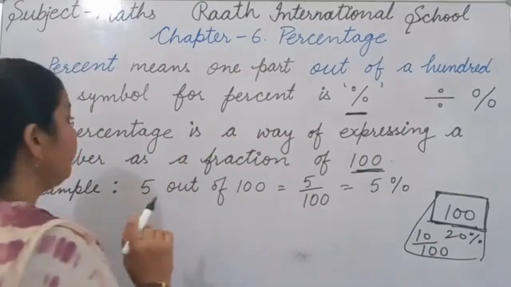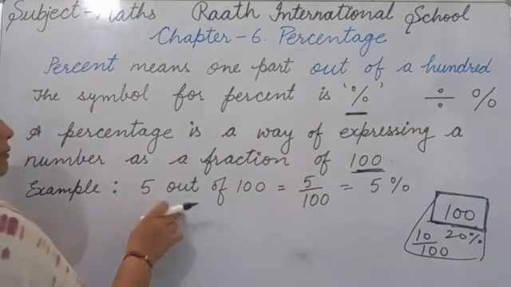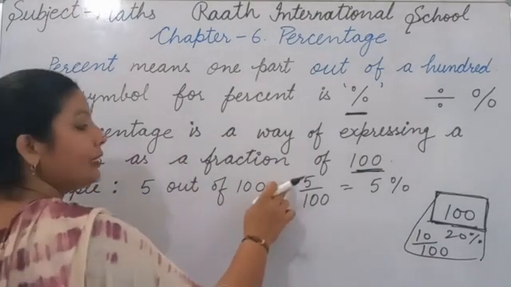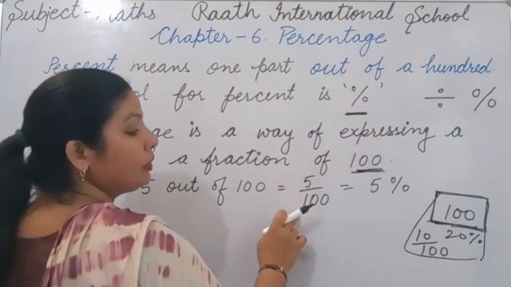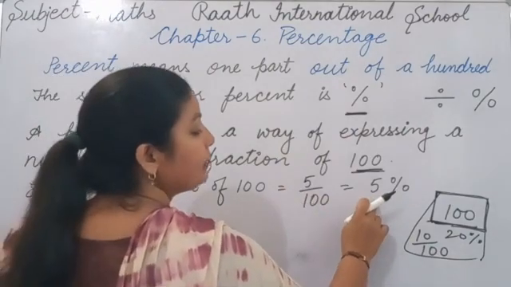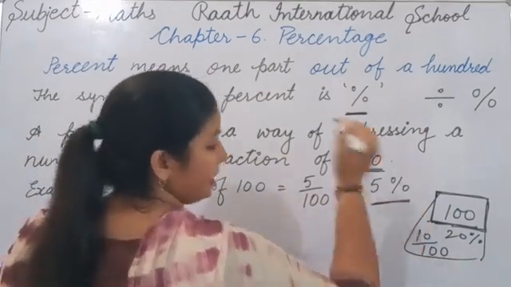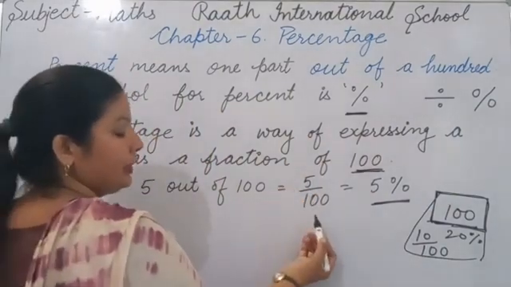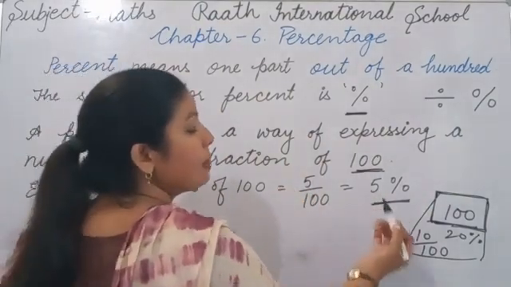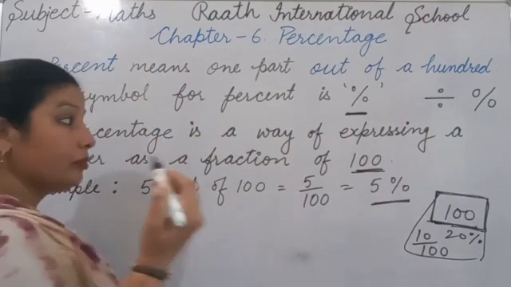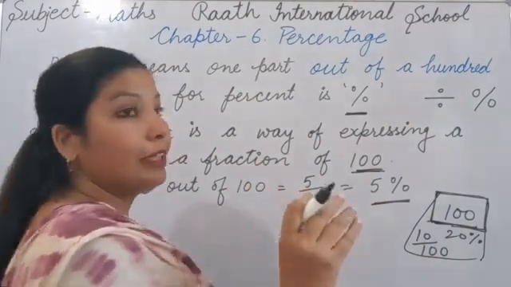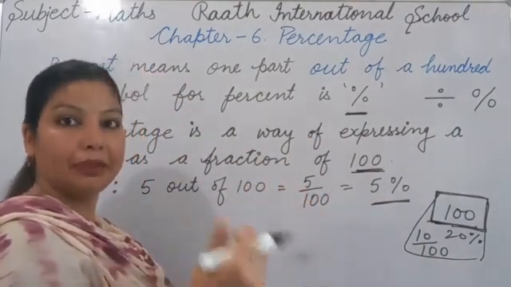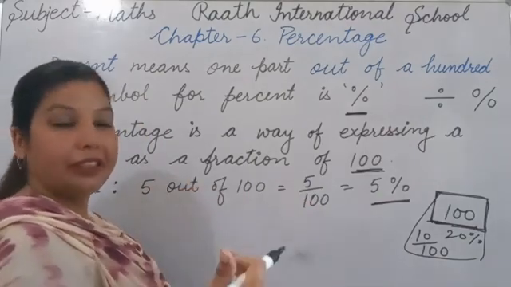Now for example, 5 out of 100. How can we write it? In fraction form we write 5 upon 100, and in percentage we can write it 5%, because this is 5 out of 100. At many shops you get 5% discount. कुछ shop वाले 5% देते हैं, कुछ 10, कुछ 20.